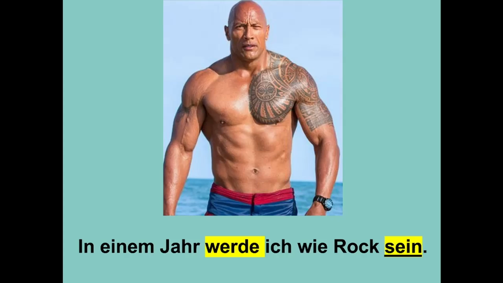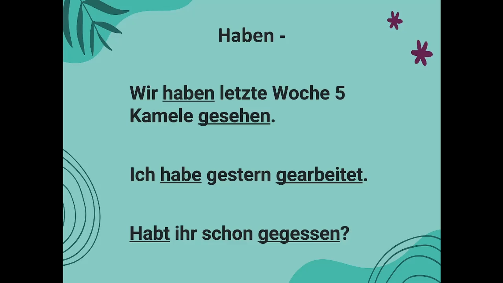So now we have learned sein in detail. The opposite of this, whenever sein is not possible, or if it is not coming under the three conditions we have seen, then you will go for haben. For example, in English, wherever you have to use have, the literal meaning is have. Wir haben letzte Woche 5 Kamele gesehen. Here there is no change of location. Gesehen is from sehen, to see. The actual meaning is last week we saw 5 camels, or we have seen 5 camels.